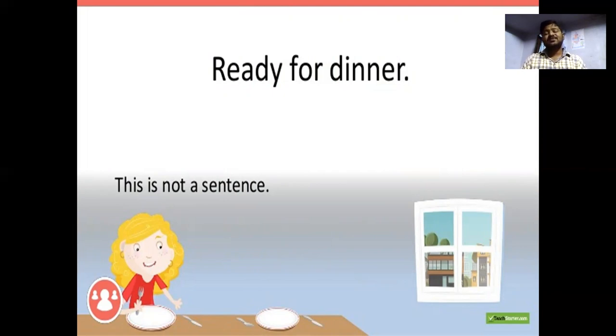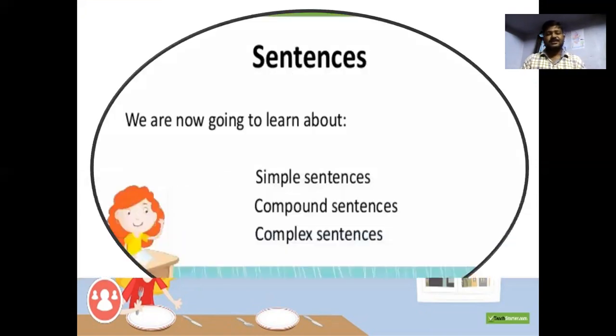Why? Because of ready for dinner. You can say I am ready for dinner, and then it is a complete sentence. Dinner is ready. Maybe to some extent, whether it is a grammatical mistake or whatever it may be, in spoken English we can make a correction. It's not a big problem for a listener. Dinner is ready. He's ready. That's enough. And this is not a complete sentence. We don't have a subject here, and we don't have a verb form here. So it's not a complete sentence.